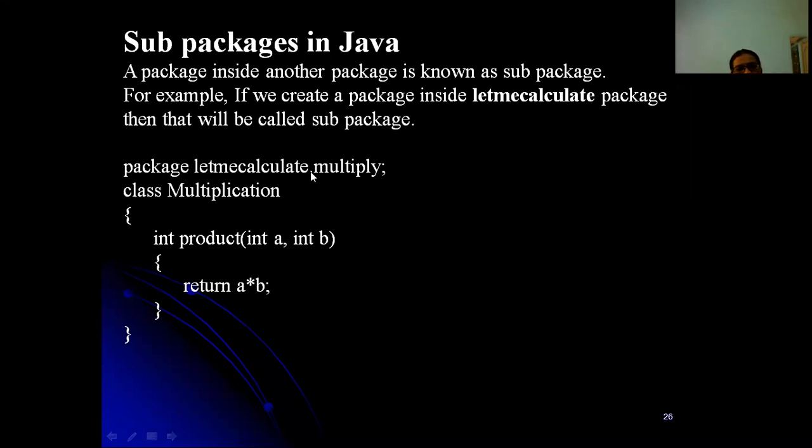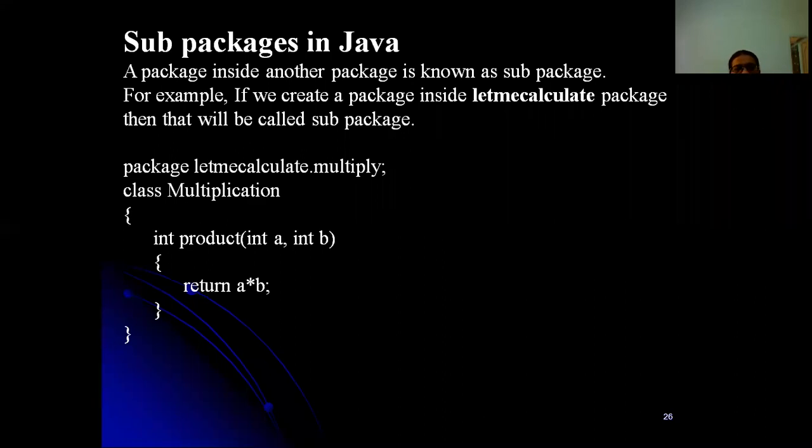You have to use a dot, don't use a comma or colon or anything, right? The package letmecalculate already exists, which has a calculator class, and within that we are creating a multiply sub package. You have to end with a semicolon. Next, class Multiplication. You have to create a file named Multiplication.java. Within that we have a method, int product. Here for int product, we have not specified any access specifier, public, private or protected. So here default is the access specifier.